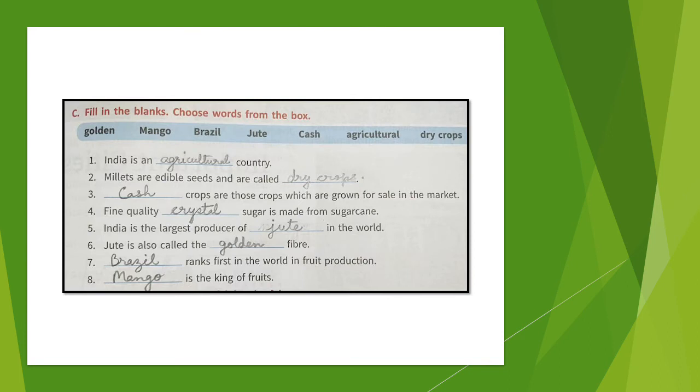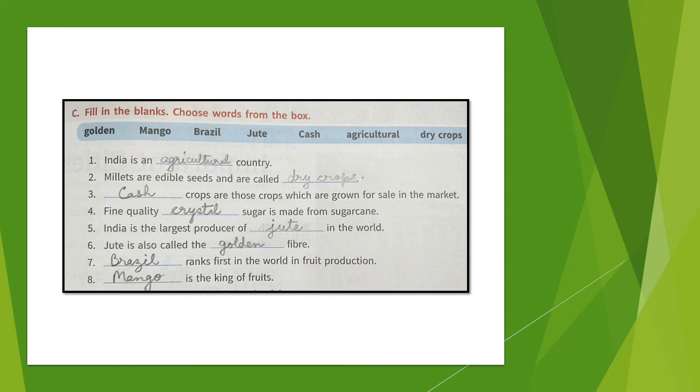Then we have fill in the blanks. India is an agricultural country. Millets are edible seeds and are called dry crops, and they grow in desert soil best. Cash crops are those crops which are grown for sale in the market. Fine quality crystal sugar is made from sugarcane. India is the largest producer of jute in the world.